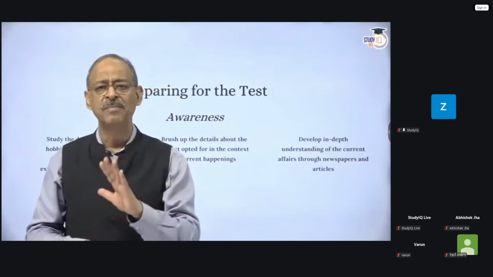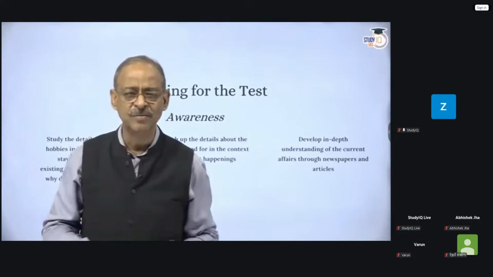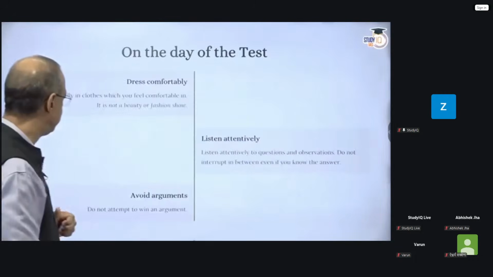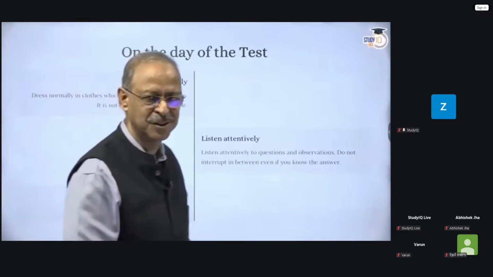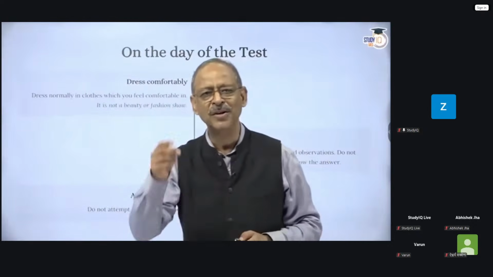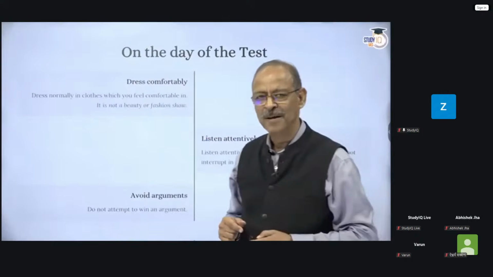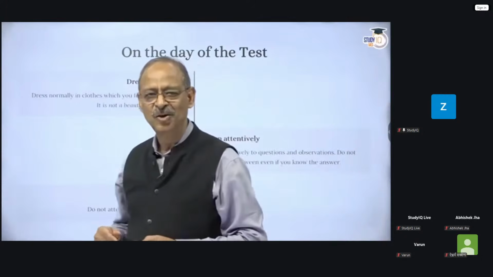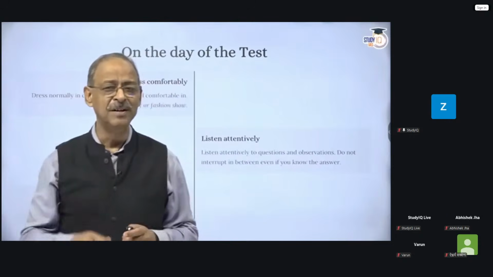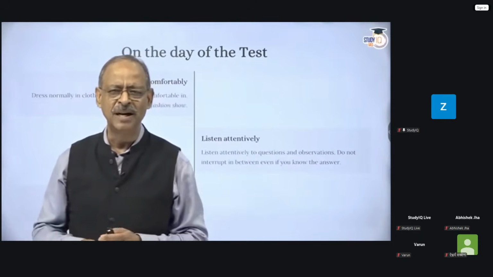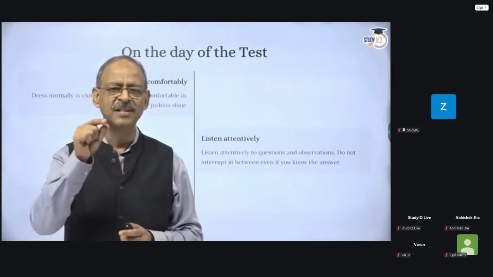That should be your primary concern till the time you have your personality test. Now, having prepared yourself the way I have suggested, what do you do on the day of the board? First, you should be confident about it. How do you be confident? As I said in the beginning, you should give yourself a pat on the back, because you have been selected